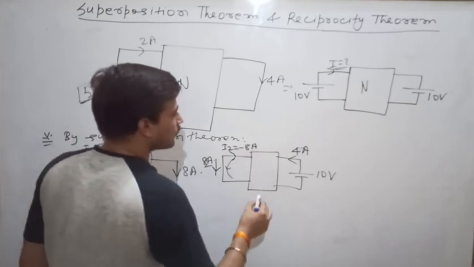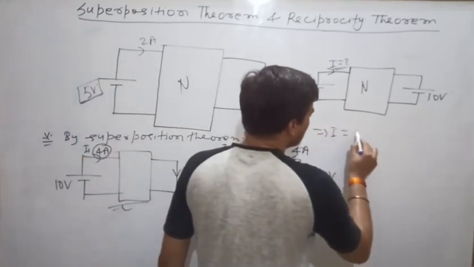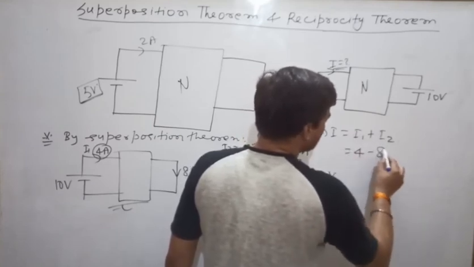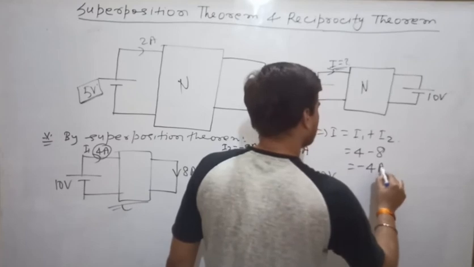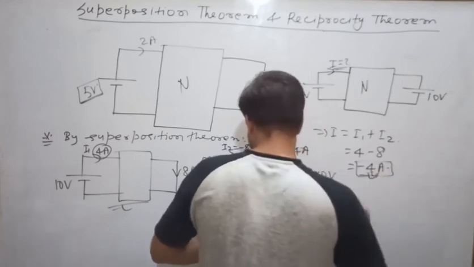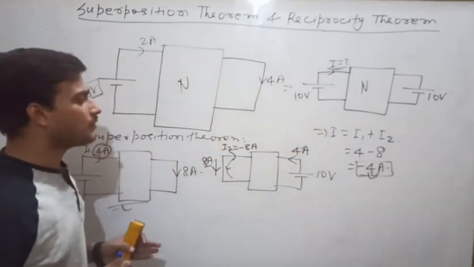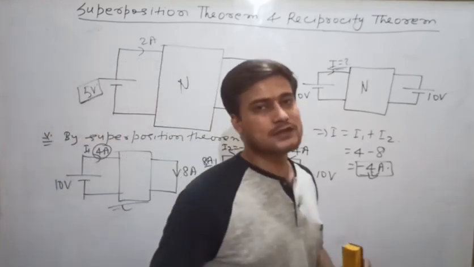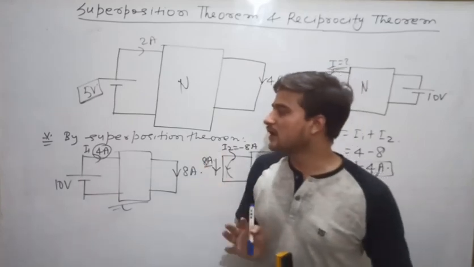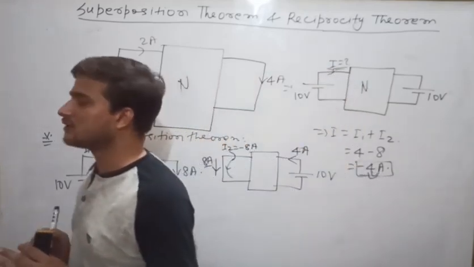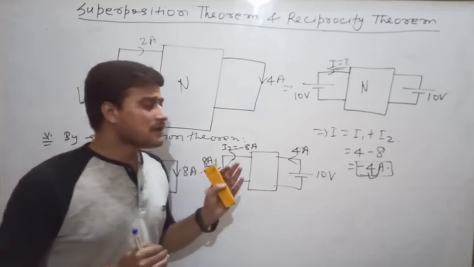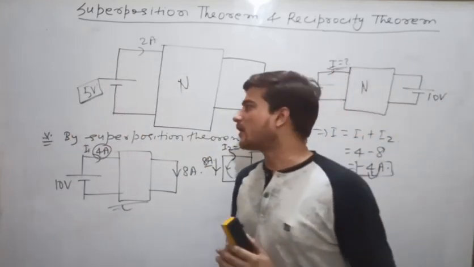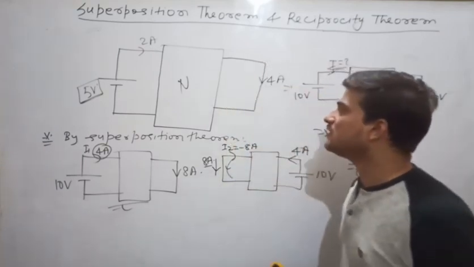So total current I will be equal to I1 plus I2. So it will be equal to 4 minus 8 equal to minus 4 ampere. Minus 4 ampere is the correct answer. So now you can see that if you are having more than one independent source, then by applying superposition theorem and reciprocity theorem together, you can easily find the solution.